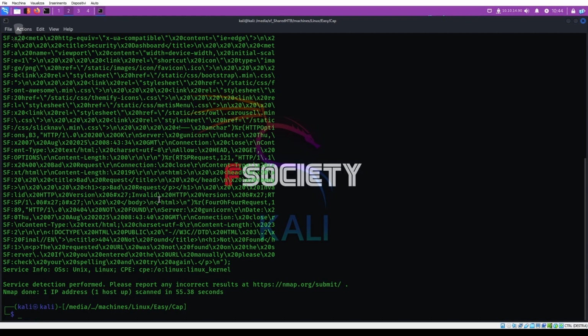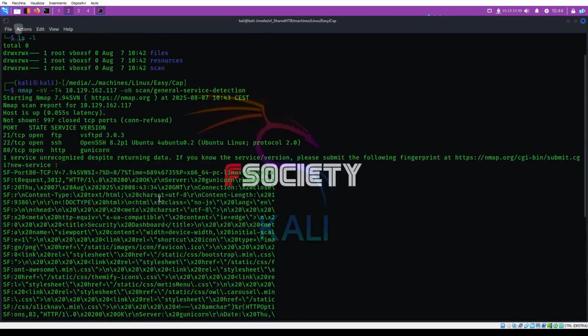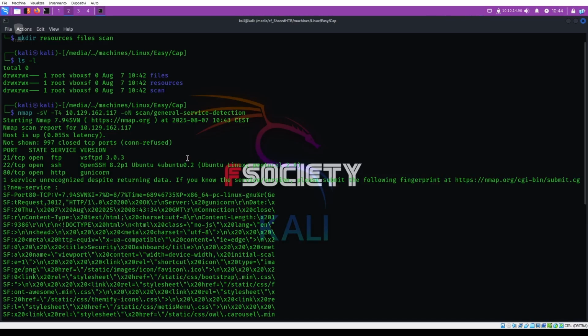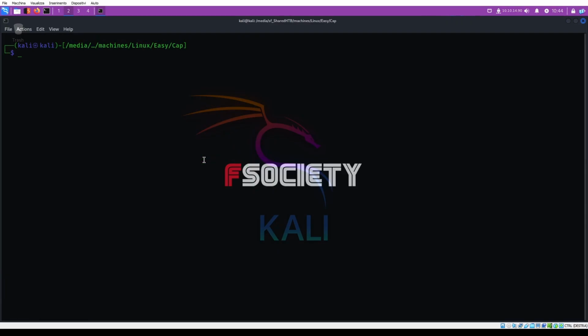Okay, we got a few services. Okay, we have the FTP, the SSH on port 22, and an HTTP service on port 80. We have a Gunicorn, vsFTPd. Okay, so let's start with send scan.